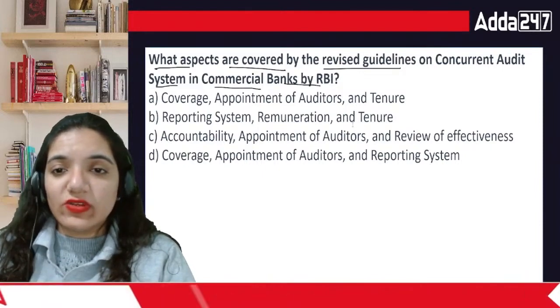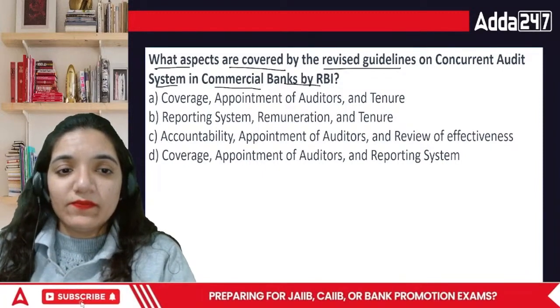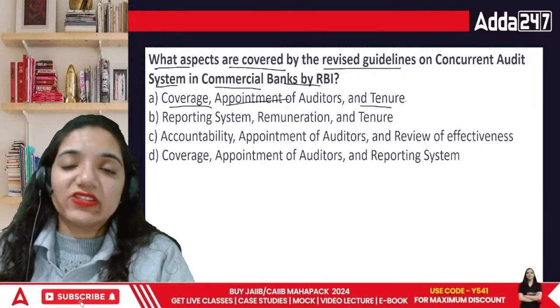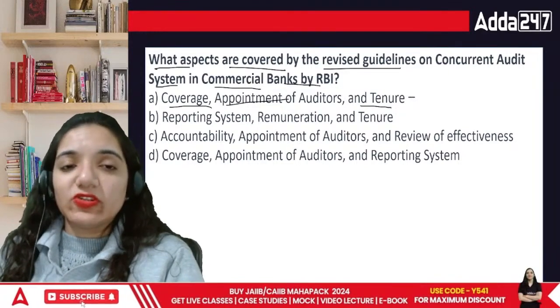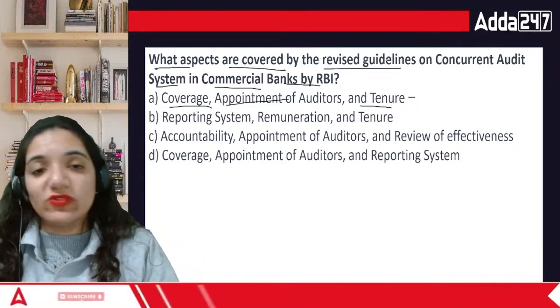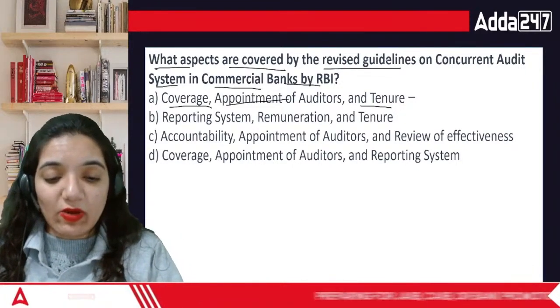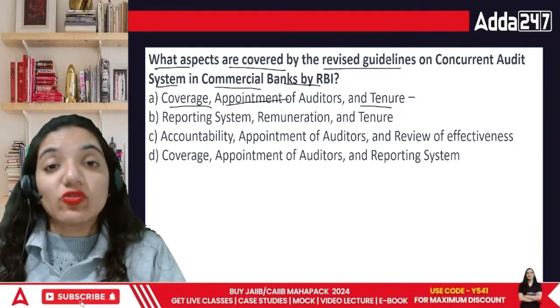The correct answer is going to be coverage, appointment of auditors, as well as tenure. Tenure is the time period for which a particular person is chosen as an auditor. Then how are we appointing the people there, and how do we cover it? What is the coverage? Scope of audit.